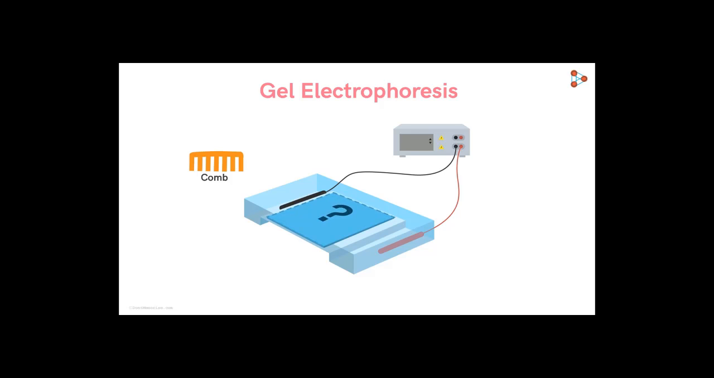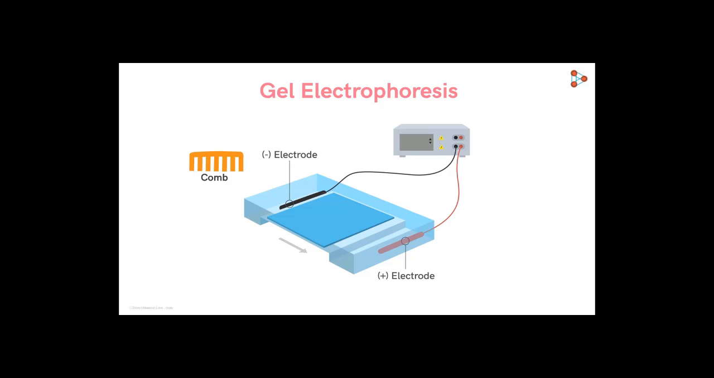And why do we do that? Because it's in these wells in the agarose gel that we load the DNA mixture. Now tell me, where should the wells be formed? At the ends or at the center? Think about it. We know that the DNA fragments, being negatively charged, will travel from a point of negative charge to the point of positive charge.